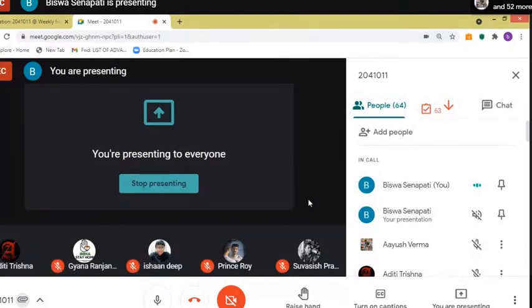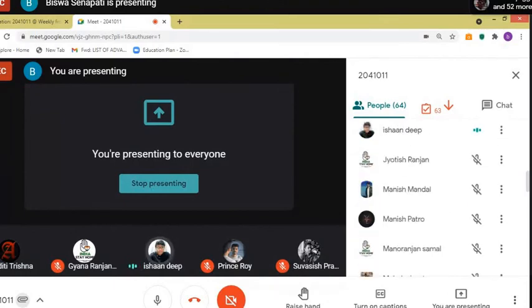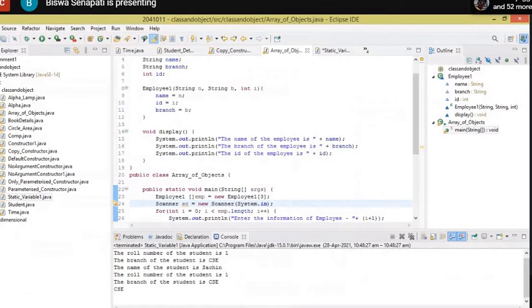Yes, anyone? Sanskar is there or not? So can you show the code, sir, please? Yes. Because the JVM is not going to call the default constructor, because the user has explicitly given one parameterized constructor. So if you are saying that 3 objects are created, where is the parameter for the 3 objects?